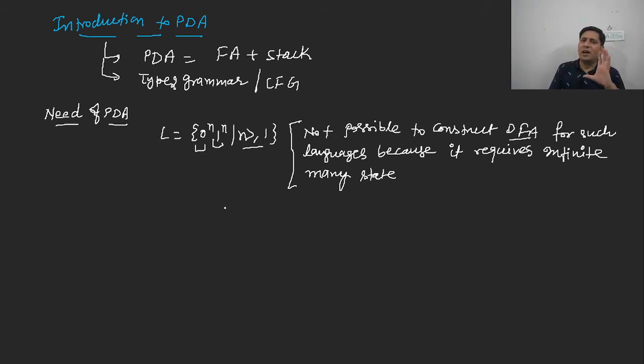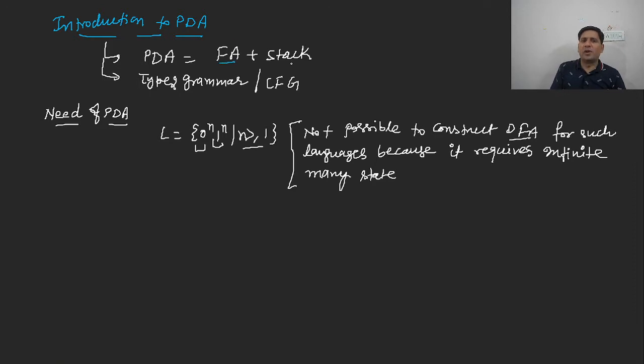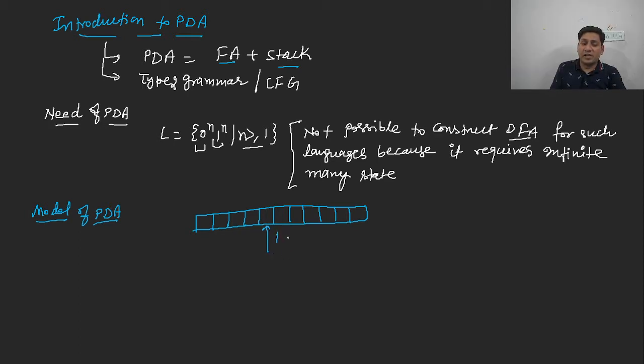Now let us come to the PDA and understand the model. As I have explained, it is a finite automata with a stack. The model of PDA contains an input tape of finite length, which is divided into different cells. This is our finite state control, and this is the head.